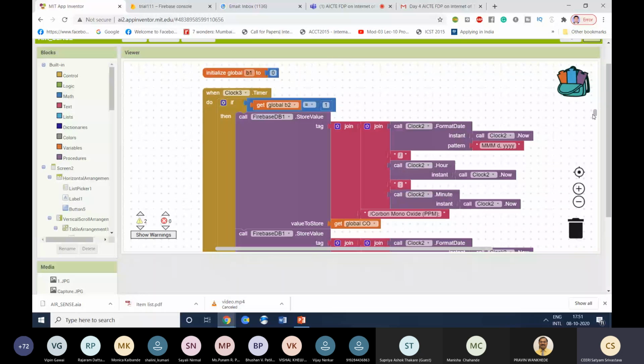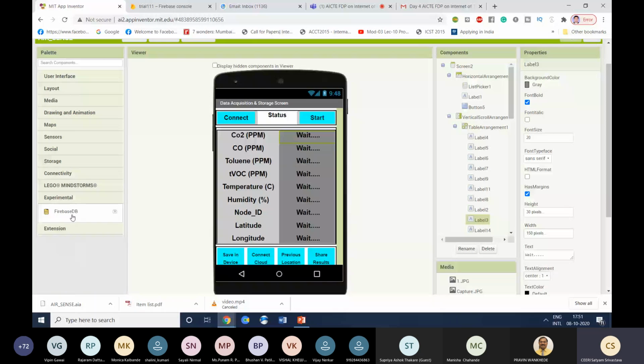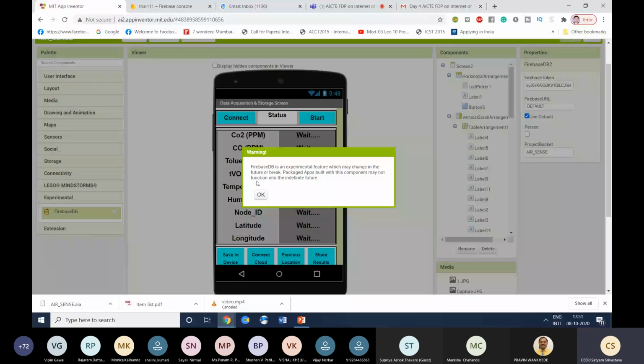Then this is the part to send our data to the cloud. I have used the Firebase cloud. Making an account on Firebase is very simple. Due to limitation of time, I am not able to explain how to make an account on this cloud, but it is very simple. I will also send a brochure on how to make an account on Firebase. Using this function, you can send the data to the cloud. What you need to do is first go to Experimental and select the Firebase DB. Here you will see Firebase DB2, because I have selected it twice.